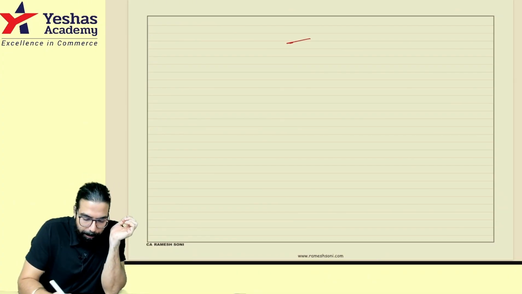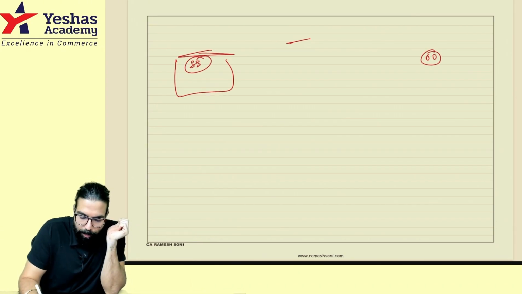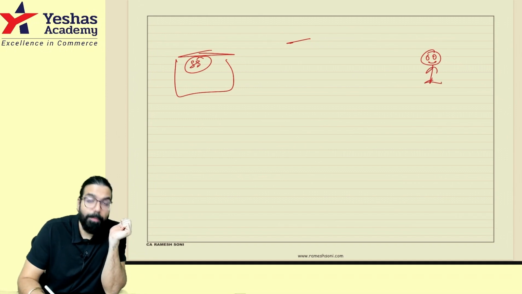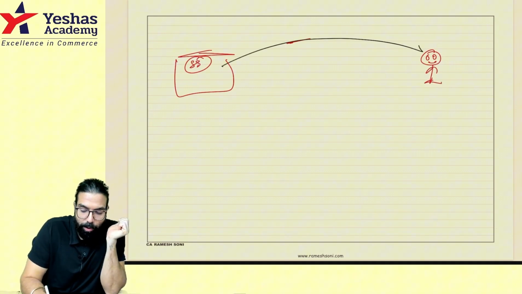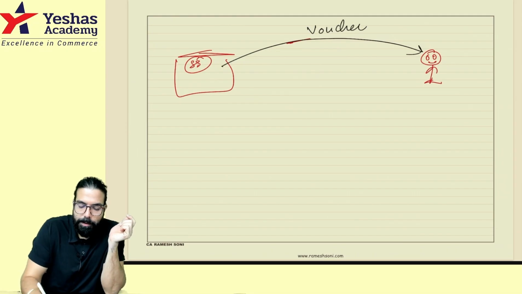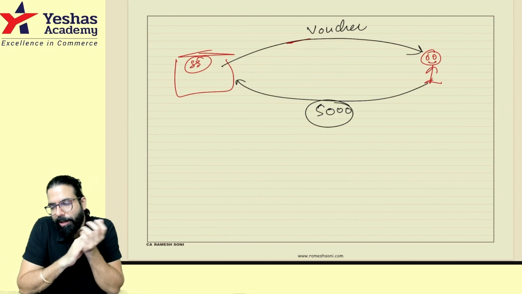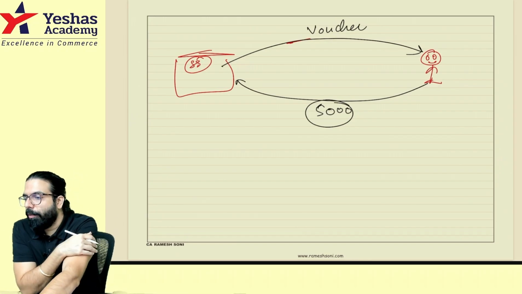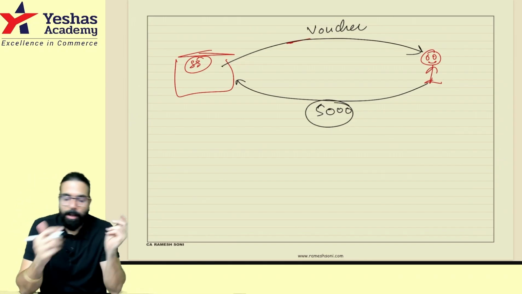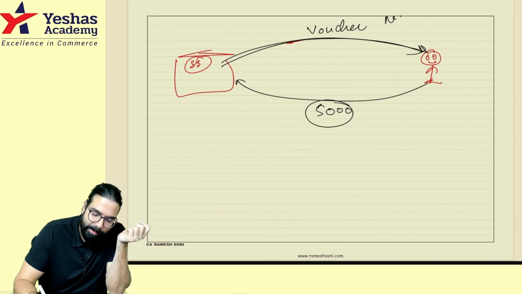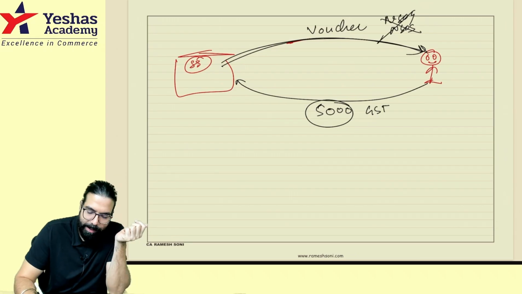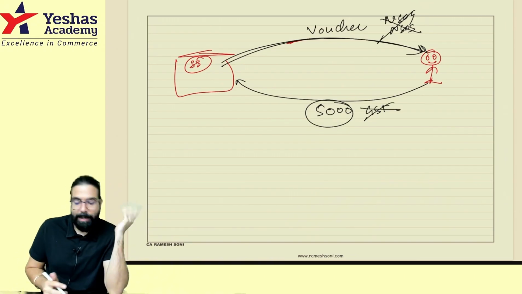For example, this is one company. Supposing Shopper Stop. You went to Shopper Stop and told them, sir, I want a voucher. They sold you a voucher and you paid them 5,000 rupees. My first question to all of you: on selling a voucher, will they charge you any GST? Sir, when they sell me the voucher, voucher is neither supply of goods nor supply of service. They will not charge me any GST.